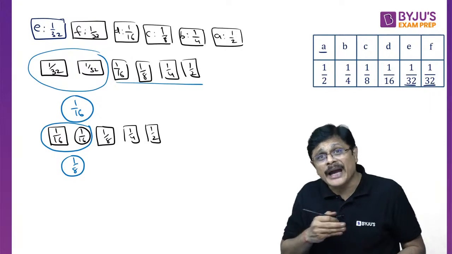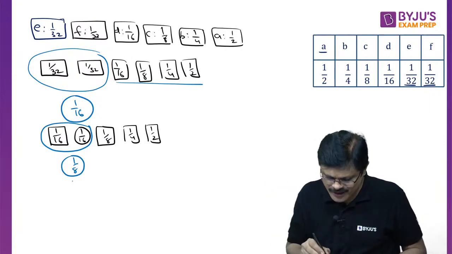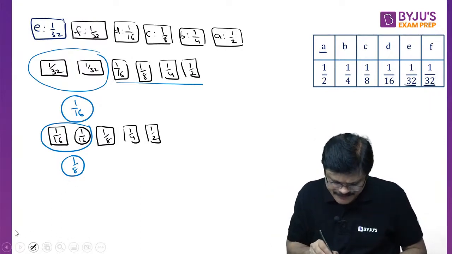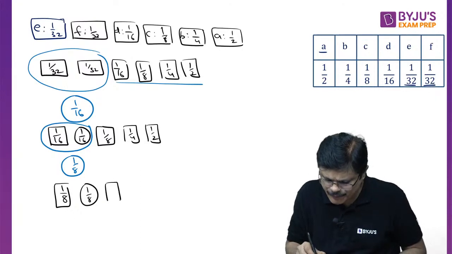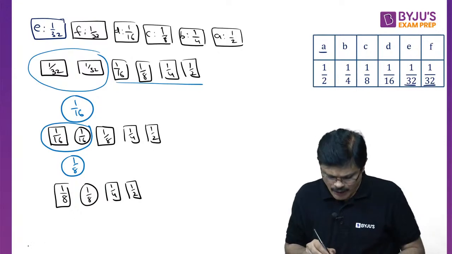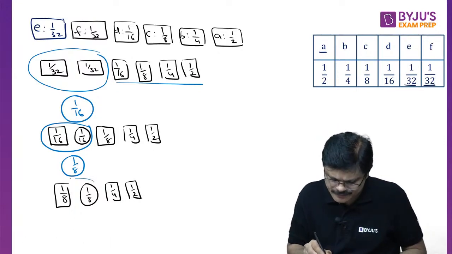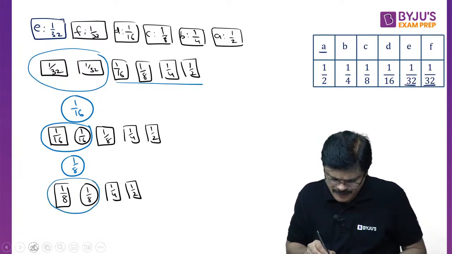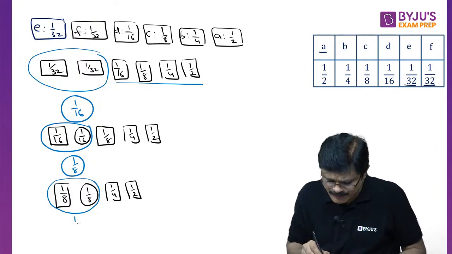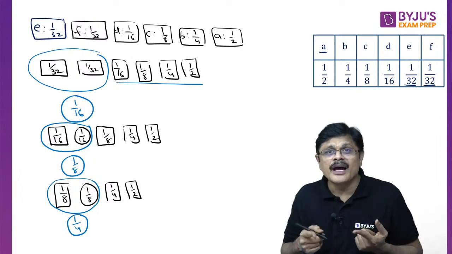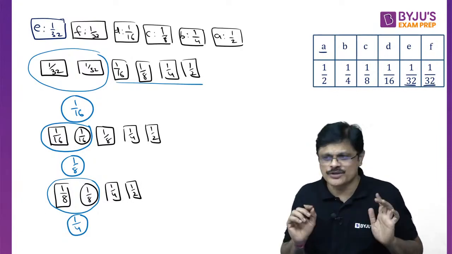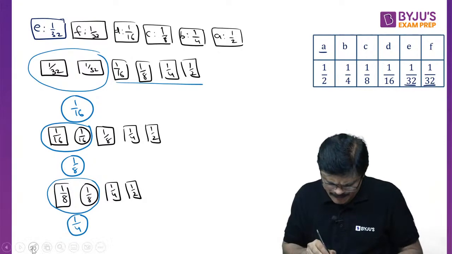Now you again arrange them in non-decreasing order. That is 1 by 8, 1 by 8, 1 by 4, 1 by 2. Now again merge them. So this is 2 by 8, which is 1 by 4, my dear friends. See, the circled fellows are the created nodes and the square fellows are the original nodes. That is the idea which you need to remember, my dear friends.